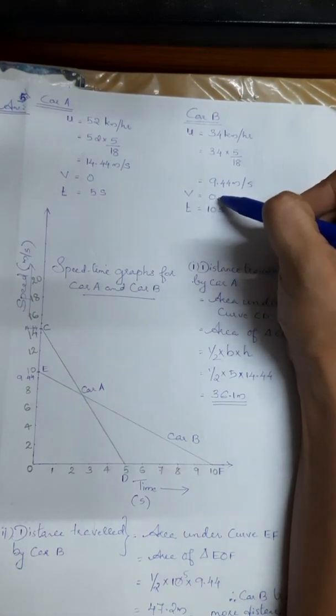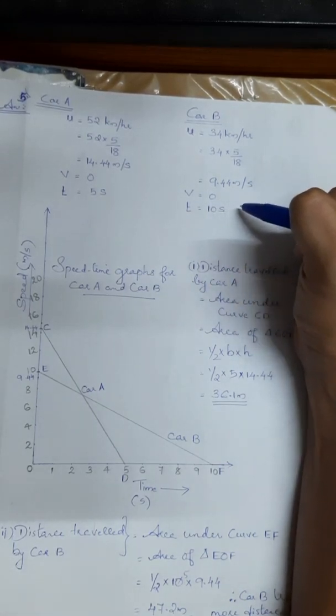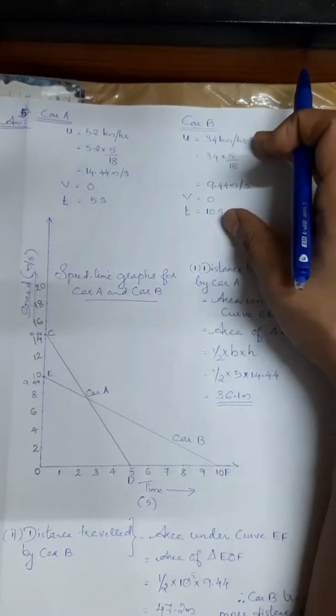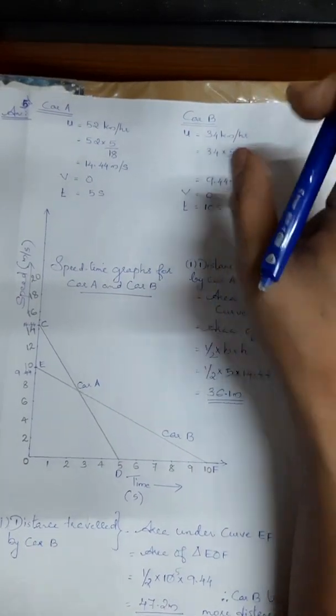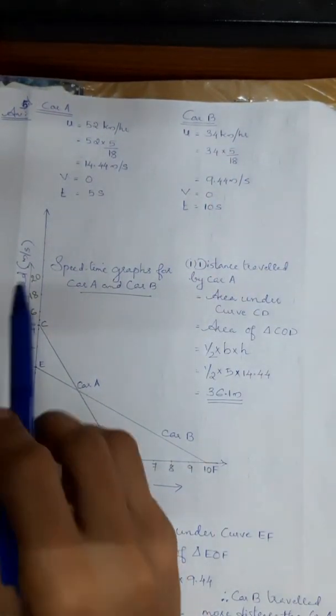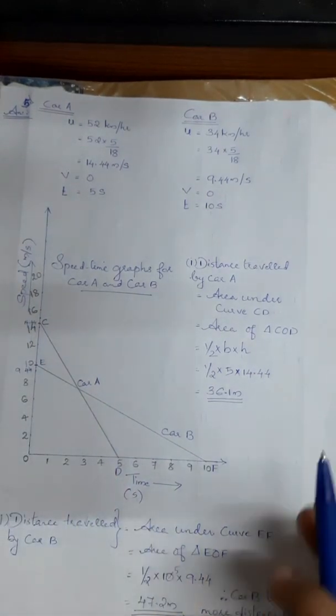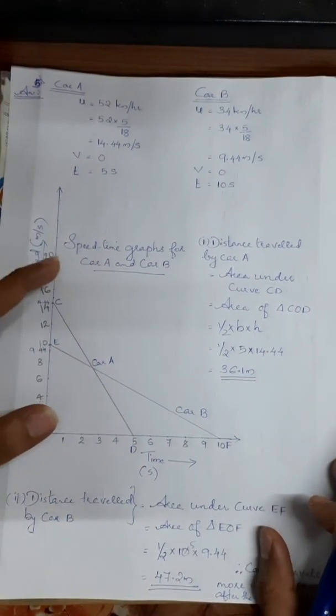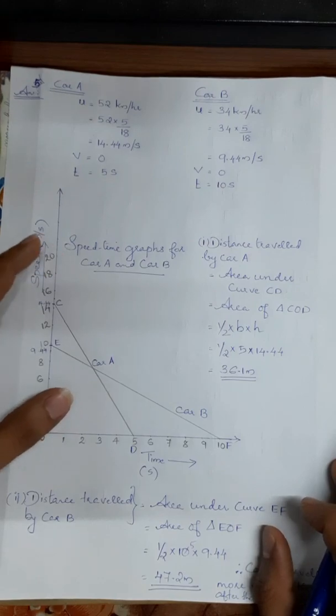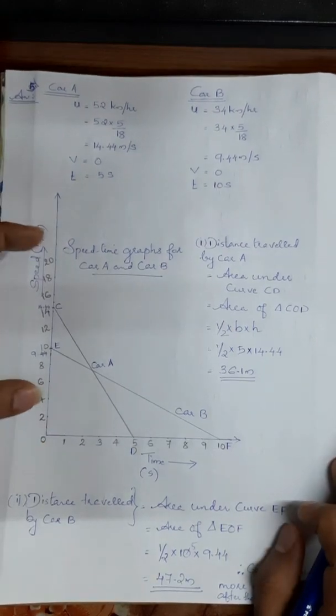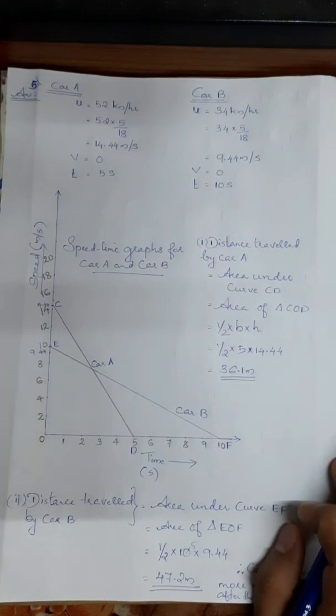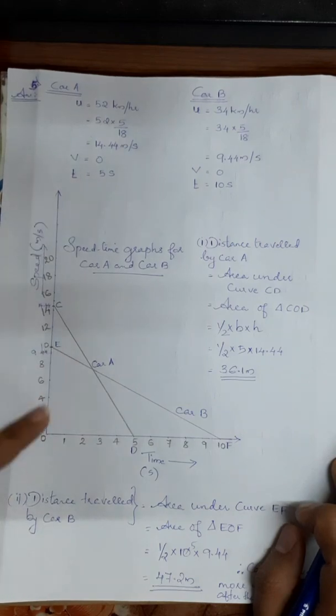So final velocity will be 0 and the time taken for that is 10 seconds. These are the given data, and they asked us to plot the graph. Which graph? Speed and time graph. See students, this one you have to do on graph paper. As I don't have graph paper, I have done it here, but you have to do it on graph paper while taking the proper scales